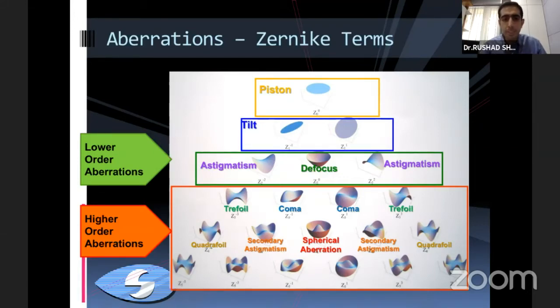So higher order aberrations start from the third order and they go up to 16 orders, but practically useful is between the third and the 8th order of aberrations. And you can see these different shapes denoted, which is the trefoil, the coma, and the numerical things at the bottom and the top, which you can see Z3 minus 3 is a denotion of the vertical change and the angular change in the aberration.